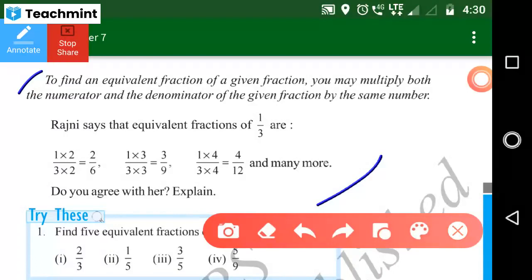Ma'am, should we write the equivalent fraction of 1 by 3 also? Here to here, you just write down as per. Okay, ma'am. Completed. Yes, good.